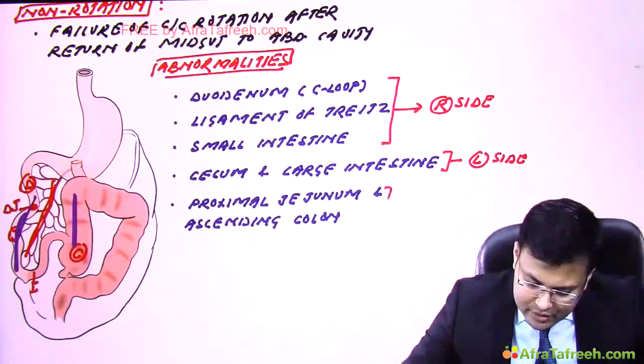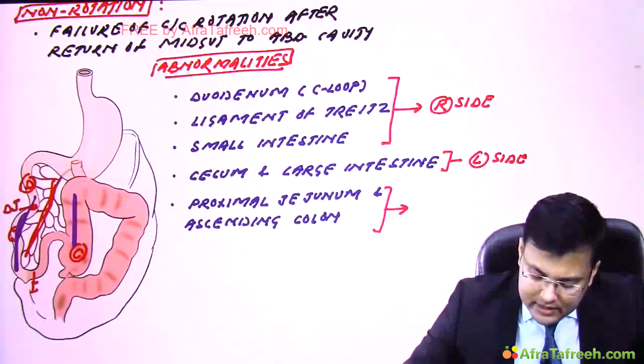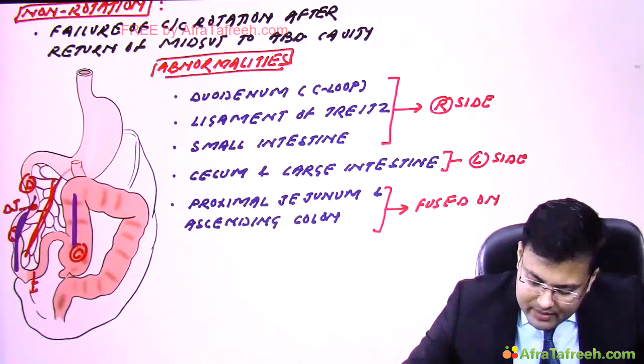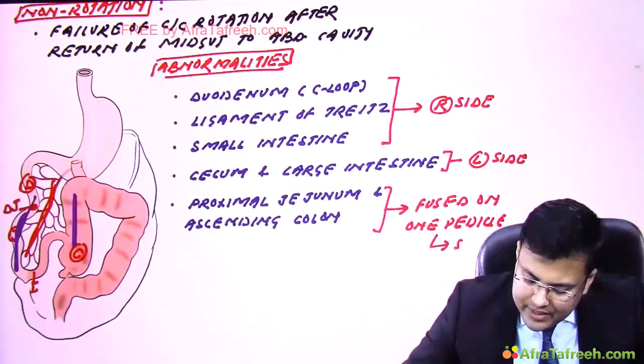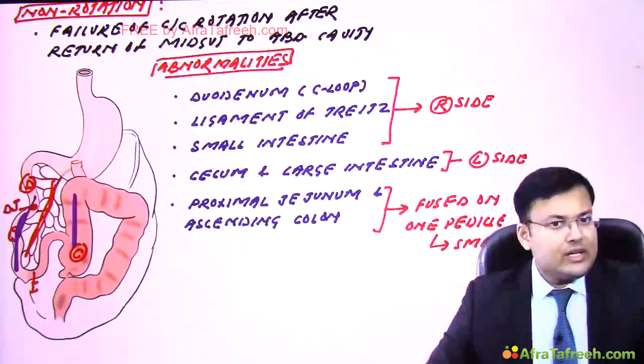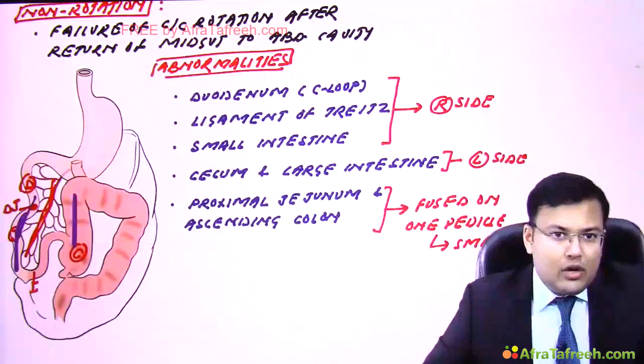So proximal jejunum and ascending colon are fused on a single pedicle, and this pedicle is formed by the superior mesenteric artery. Clear? So these are the abnormalities seen in non-rotation.